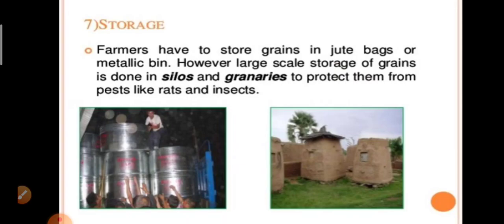And last but not the least, a basic practice of crop production is storage. Farmers have to store grains in jute bags or metallic bins. However, large scale storage of grains is done in silos and granaries to protect them from pests like rats and other insects.